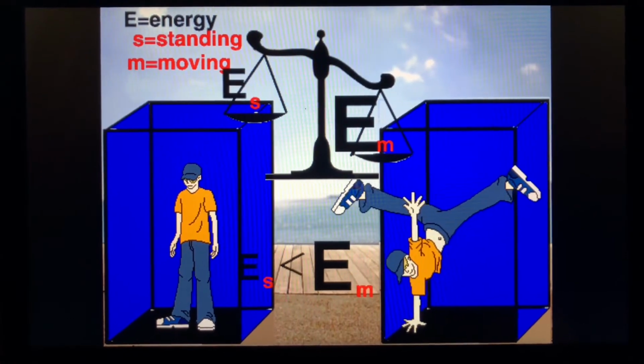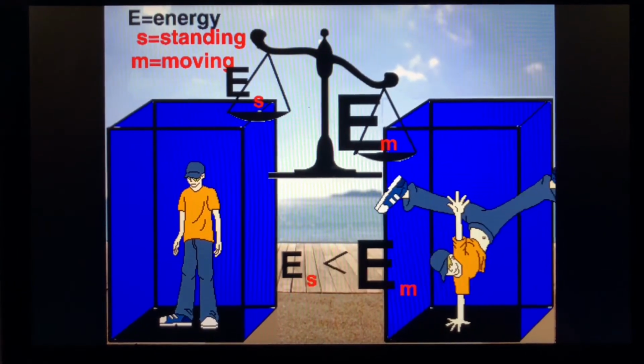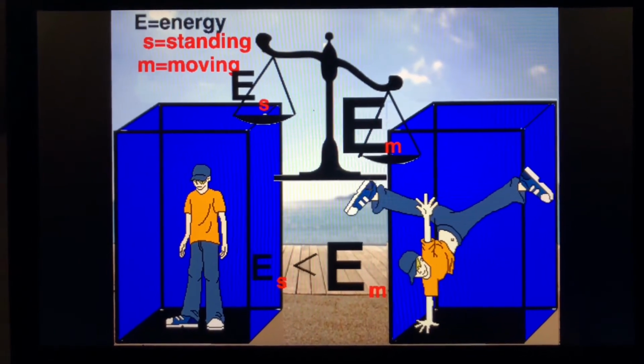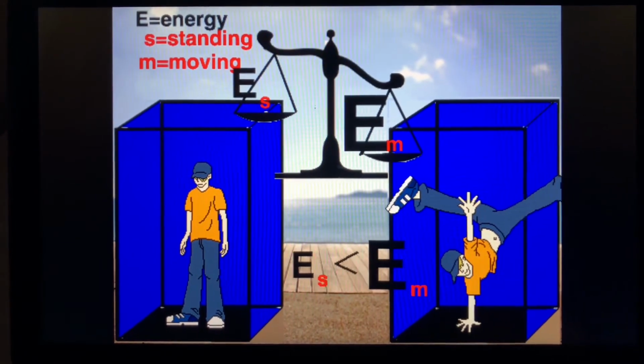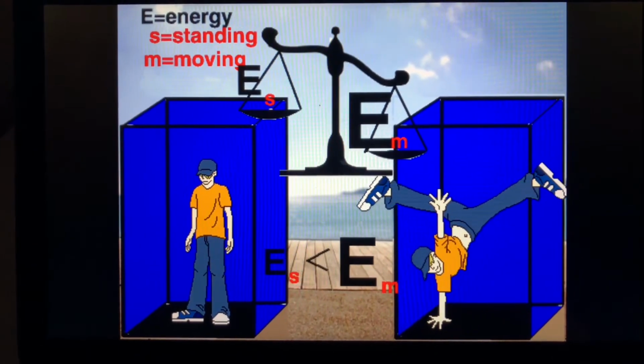So let's say you were to be moving inside a box and weighed precisely relative to a box in which you stood. You would find that the box in which you moved has more mass due to the thermal energy inside. What E equals mc squared means is that an object with energy has more mass relative to an object with no energy content at all. This is key to understanding special relativity, and this is the real meaning of E equals mc squared.